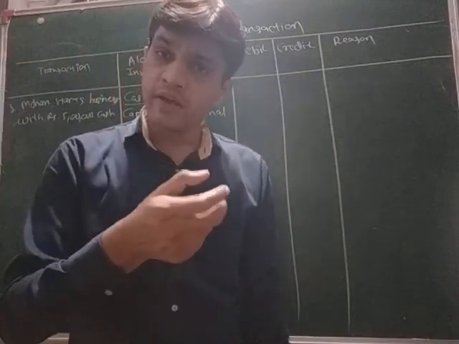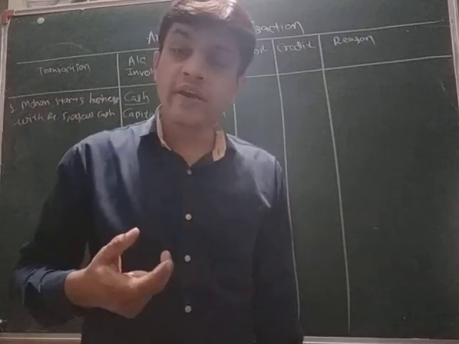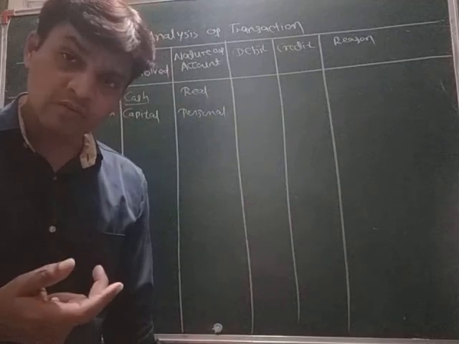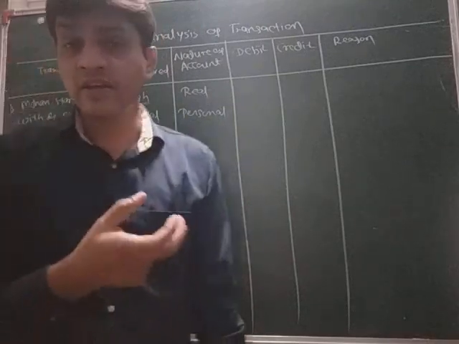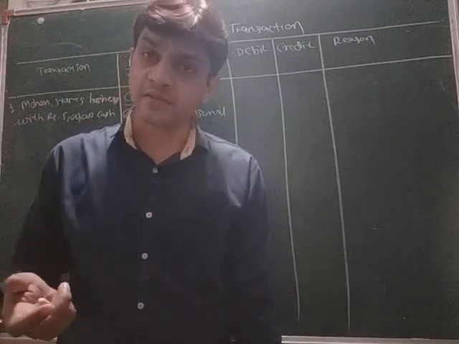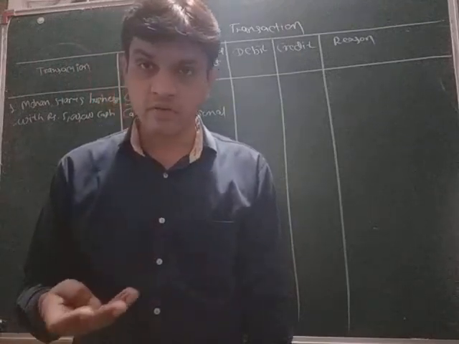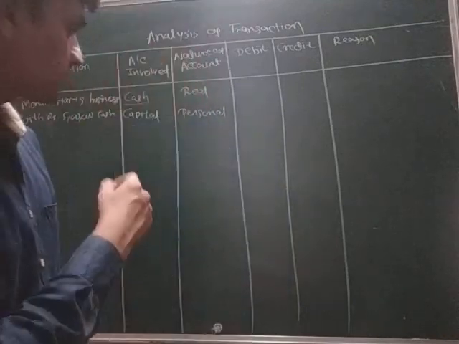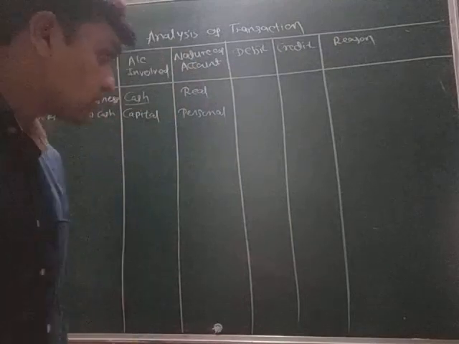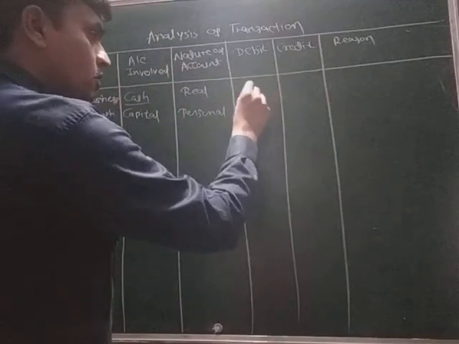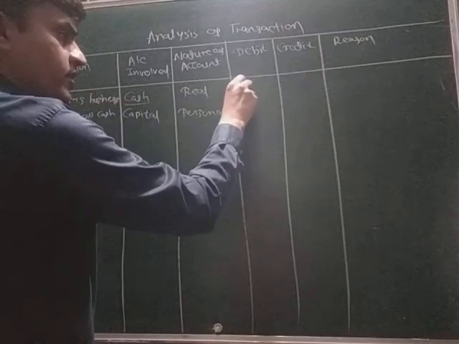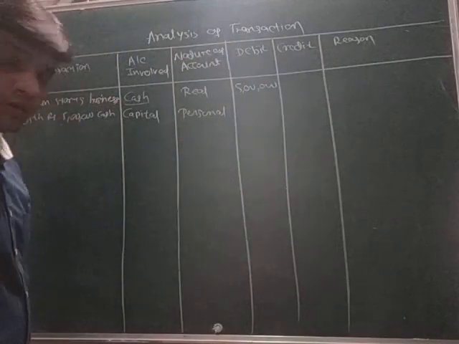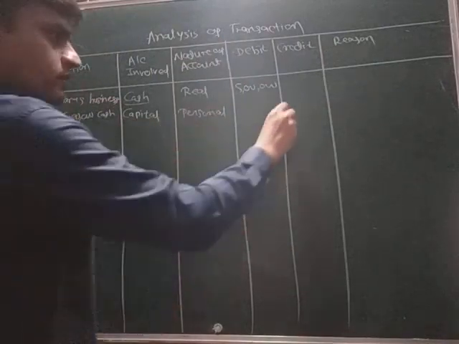Here Mohan is bringing the cash into the business. Mohan starts with the cash amount of rupees 5 lakhs, so it means that the cash is coming into the business. So what comes in, debit; what goes out, credit. That is the rule of real account. So cash is coming here, that's why we will debit it. The amount rupees 5 lakh we will write here, 5 lakh, and the other will be credited.